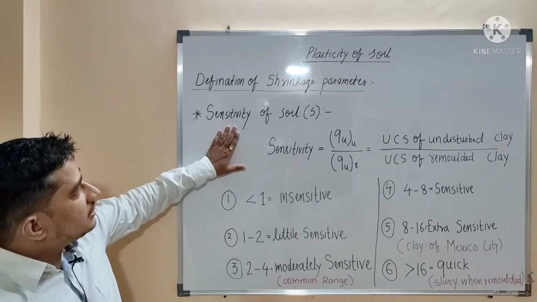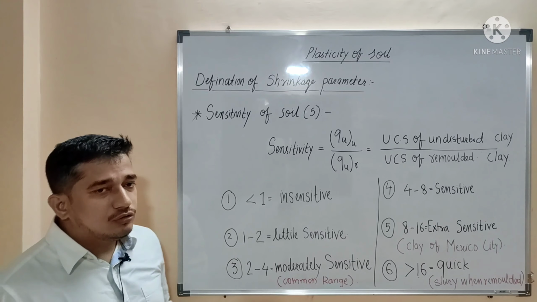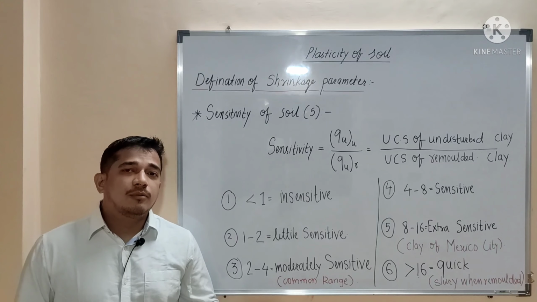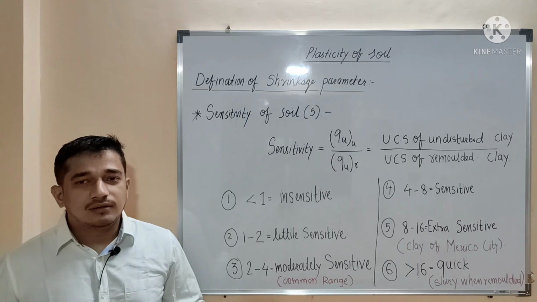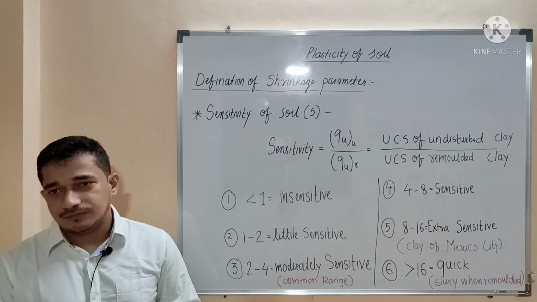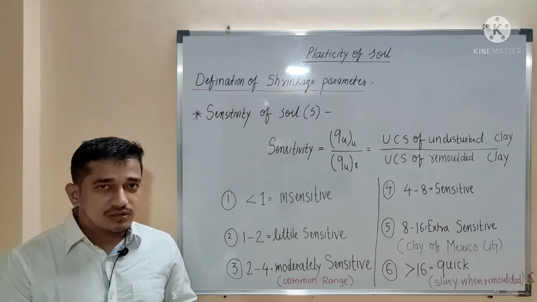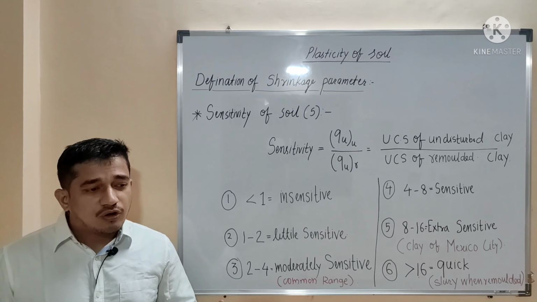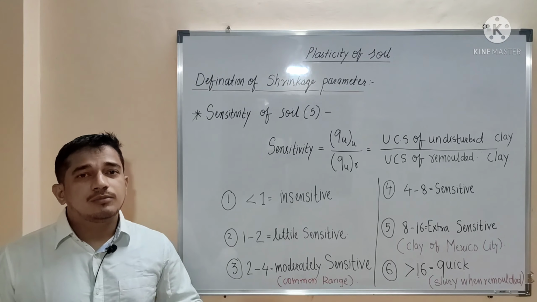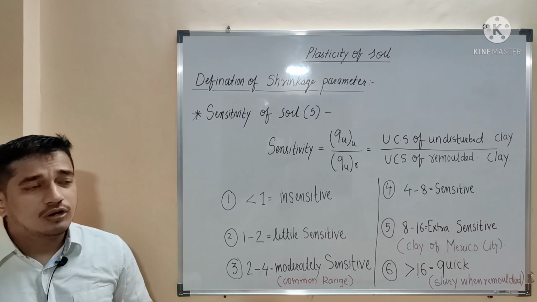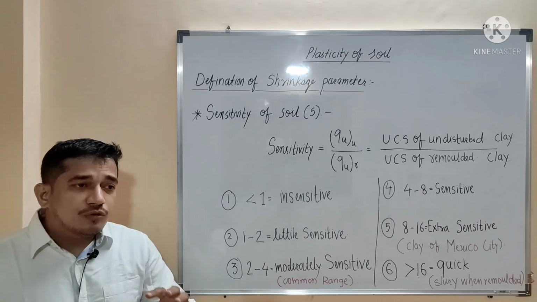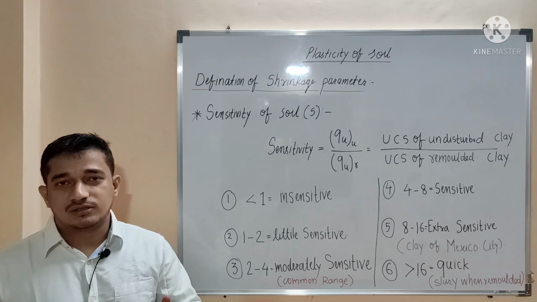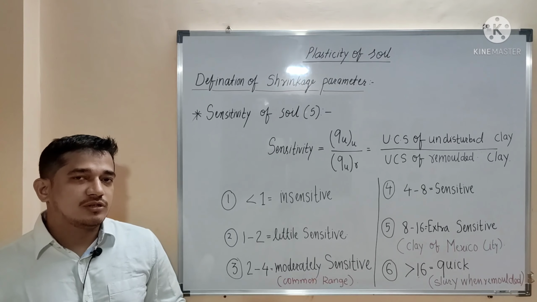So the next parameter is the sensitivity of soil. For a certain soil there will be a certain structure. The structure can be dispersed or flocculent. What I want to say is that the soil will have its inherent structure. Whenever the soil is in the natural state and we disturb it or excavate it, the soil will get disturbed. The disturbance is nothing but the remolding of that clay. Because of this remolding there will be a change in the strength of the soil. The change will be a reduction in the compressive strength of that soil.